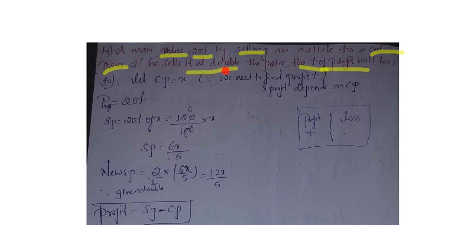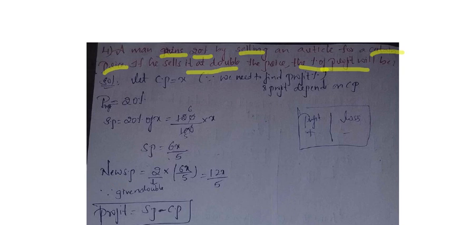You know that double means 2 times, triple means 3 times. Double, so I wrote 2 into the initial selling price. The price we got before, the selling price, is 6x by 5. Since they gave double, 2 into 6x by 5, 6 into 2 is how much? 12x by 5. Okay, this is our new selling price.